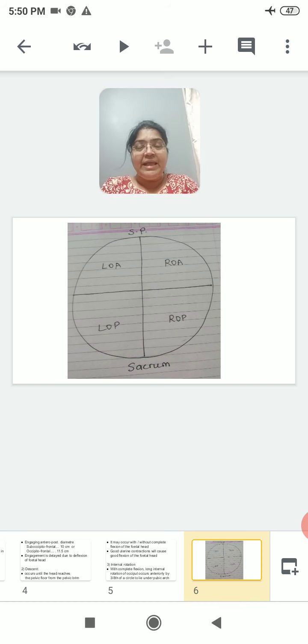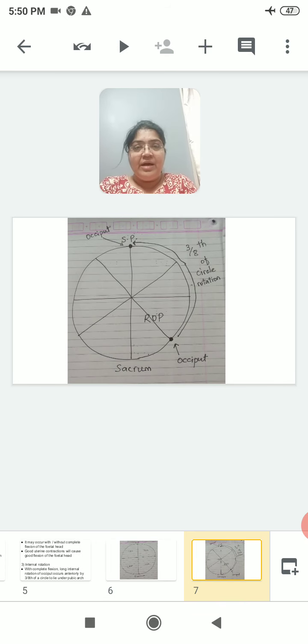This diagram is for the different quadrants of the pelvis. Anterior ones are the LOA and ROA. Posterior ones are ROP and LOP. Further, this diagram can make your understanding about internal rotation in the occipito-posterior position more clear. For an example, we have taken the position ROP. I have labeled the black dot in the ROP quadrant, right occipito-posterior, as the occiput. You can see the occiput. I have also arrowed the 3/8 of circle rotation, that is internal rotation.